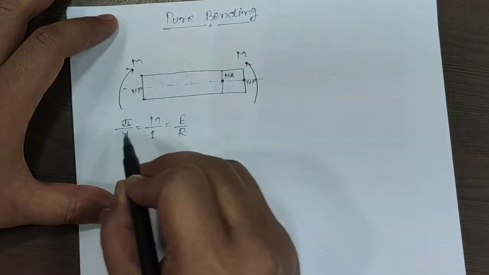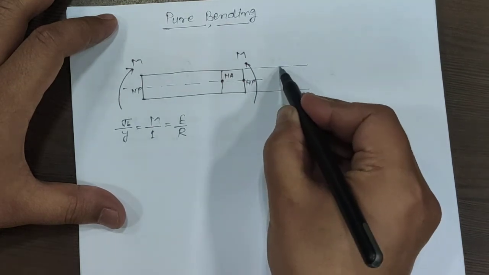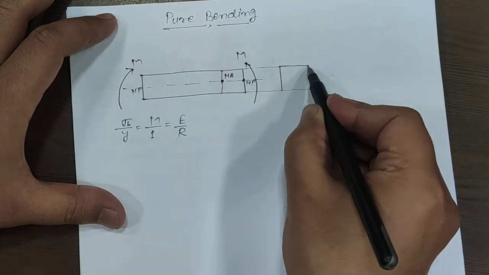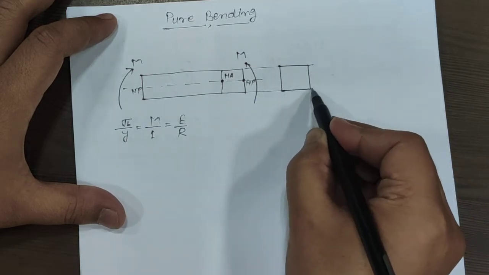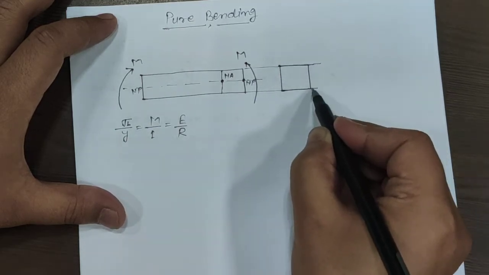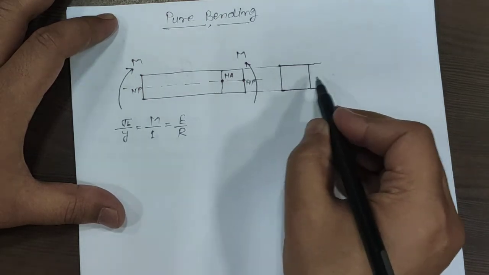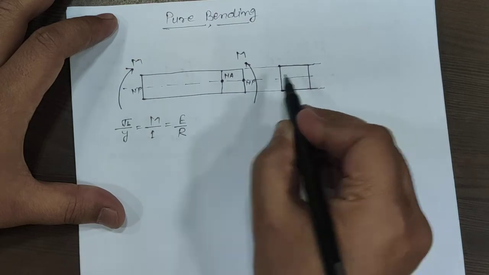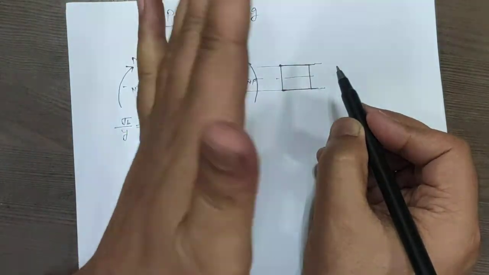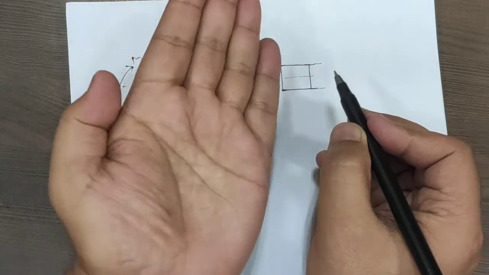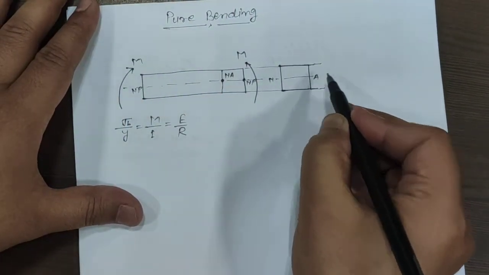The cross sectional dimension can be rectangular, or square, circular, triangular. Let's say this is rectangular. So if we view it in the cross sectional view, then this axis will be the neutral axis.